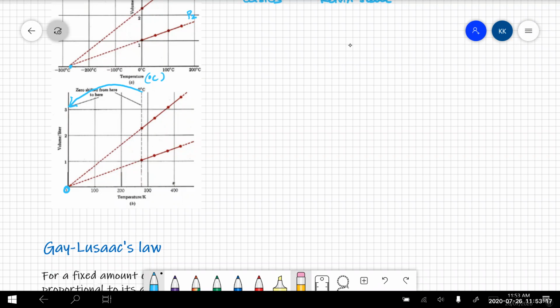Now we have a straight line that passes through the origin. So remember, proportional means that the graph is a straight line and passes through the origin.